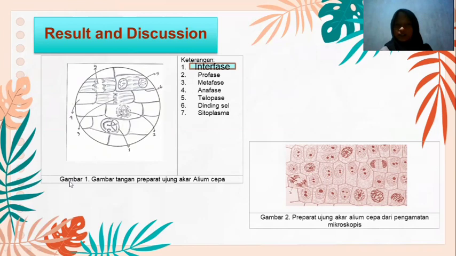Picture one is a hand drawing: number one, interphase; number two, prophase; number three, metaphase; number four, anaphase; number five, telophase; number six, cell wall; number seven, cytoplasm. And picture two is a picture of the preparation under a microscope.